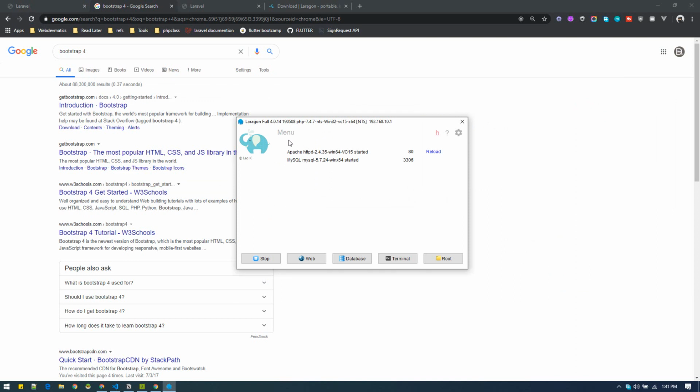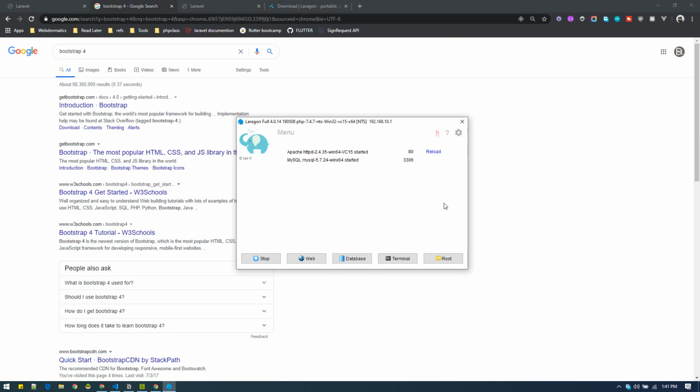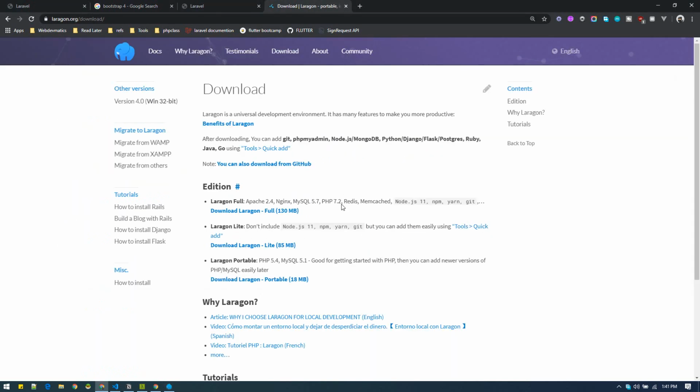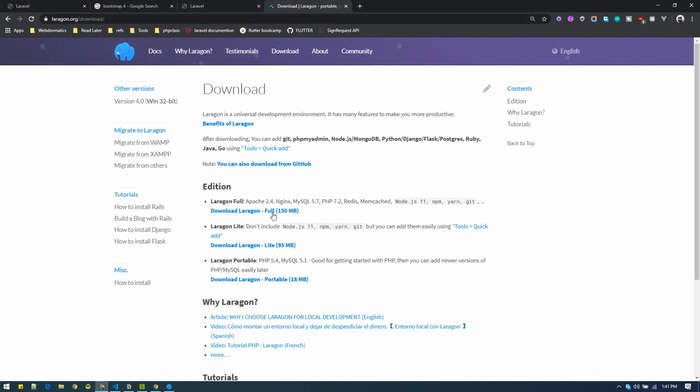I'll put the link of Slack where you can join the channel and contact me. Make sure you have the latest PHP version. If you haven't, make sure you have at least 7.2.5. So with that said, if you download the latest version, it might not throw an error.